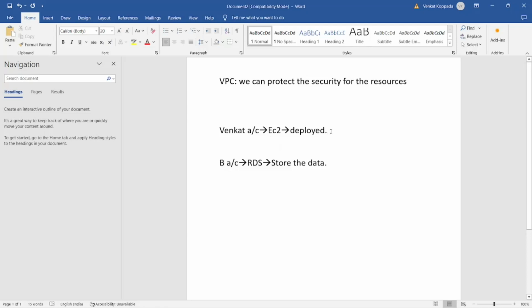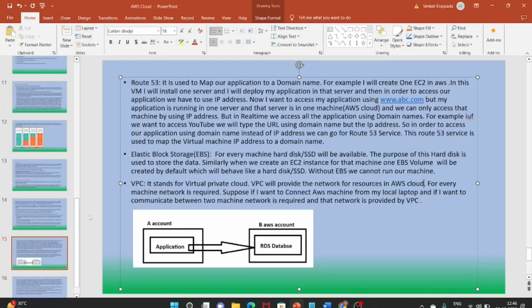In order to avoid this kind of problem, VPC comes into the picture. With the help of this VPC, we can provide security for the resources. When we create one EC2 machine, by default one VPC will be created, and when we create another RDS service, by default another VPC will be created. One VPC cannot be connected to another VPC. If you want to connect from one VPC to another VPC, then we have to make use of VPC peering. With the help of VPC peering, we can connect one VPC to another VPC. So this is the example for VPC.